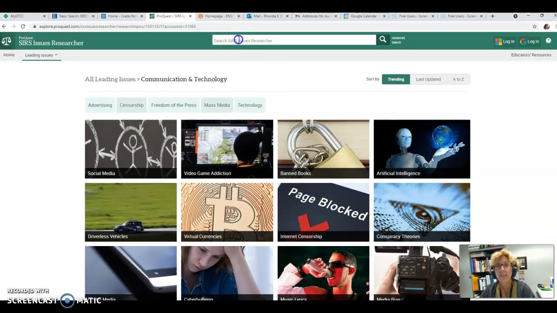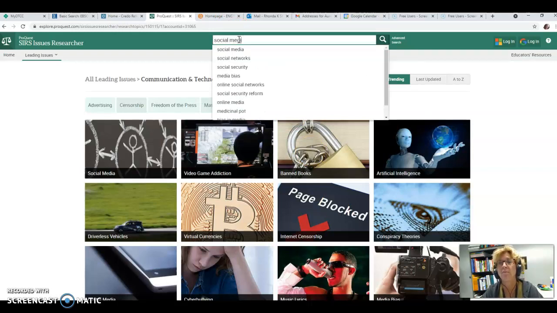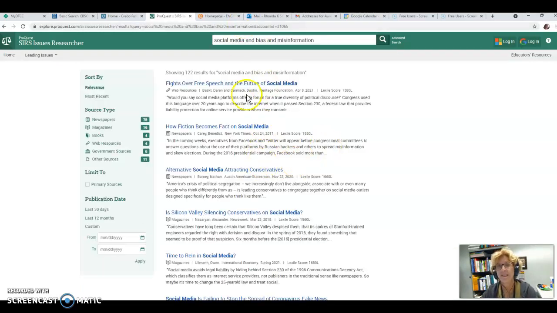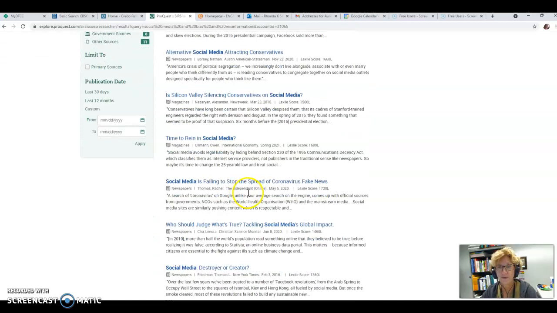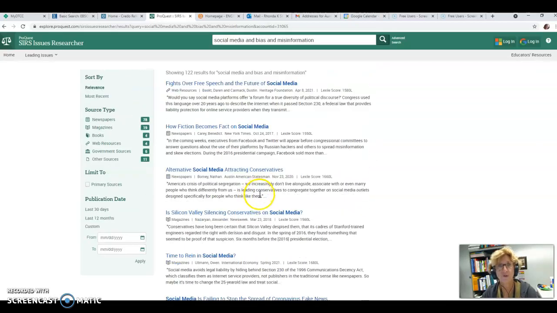Another option would be to type in the search box social media and bias and misinformation, just picking those keywords from the title of the article and see what you find. Again, some of these may not be relevant, so you do need to check it out. Just because you Googled or you searched for it and you got a response doesn't mean it's a good article. So you do want to be careful in how you choose your article. So again, several ways in SIRS.